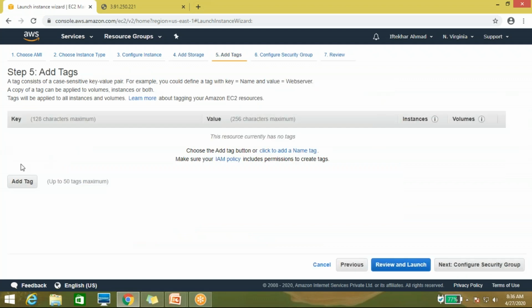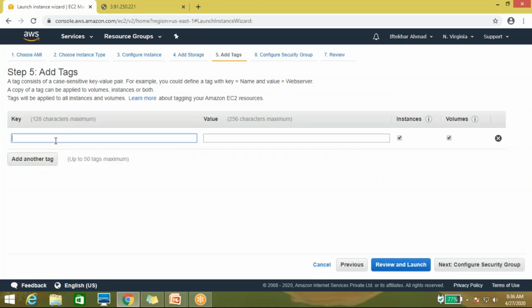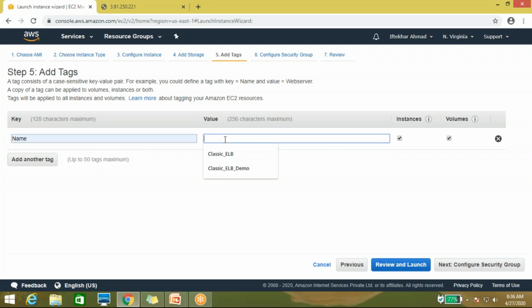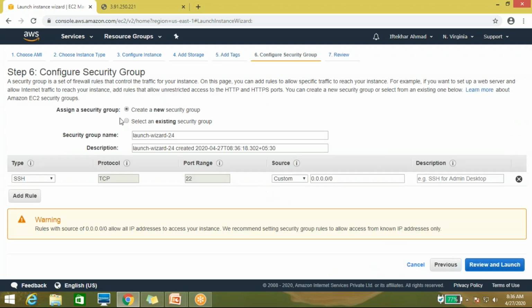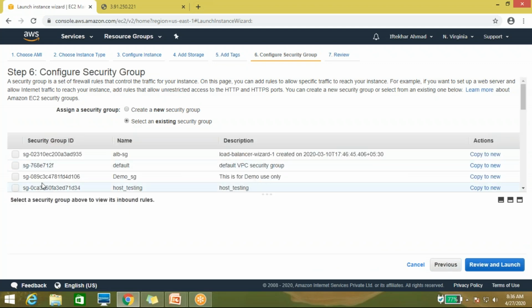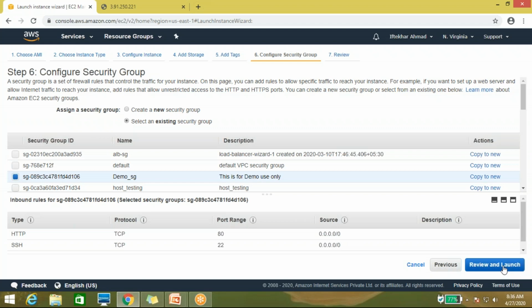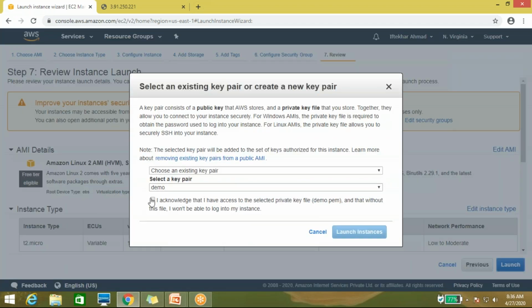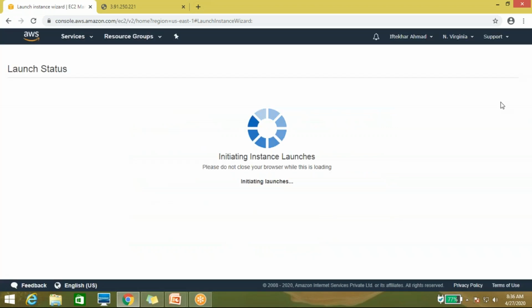It's saying this is server one. Choose an existing security group; you can create a new one also. Then launch. Here I'm using the demo key. Launch instance.